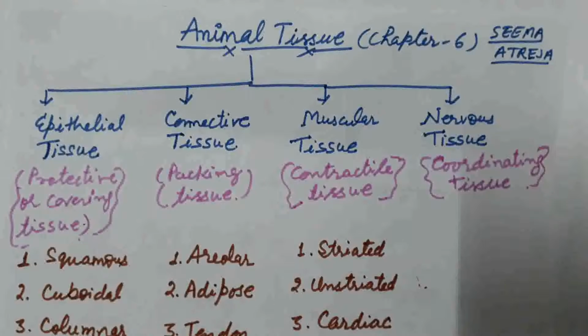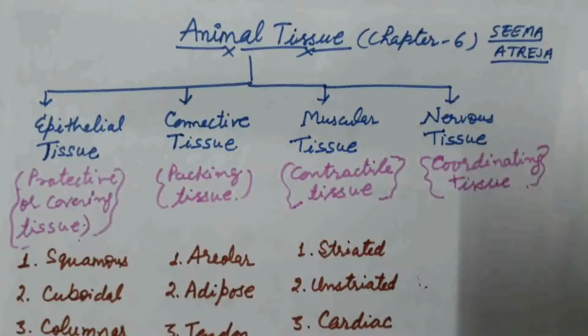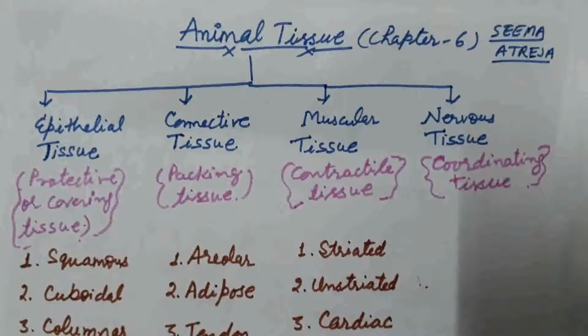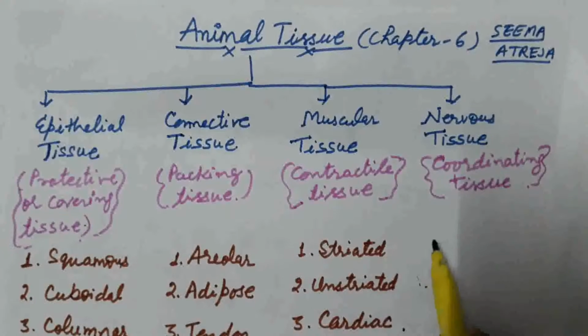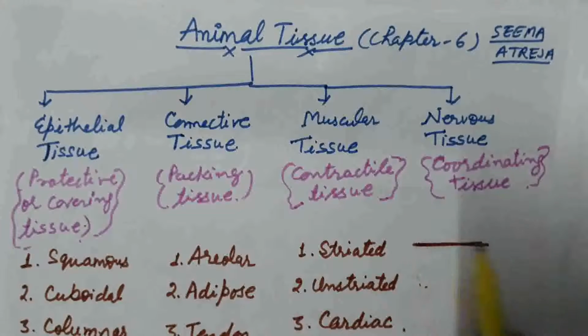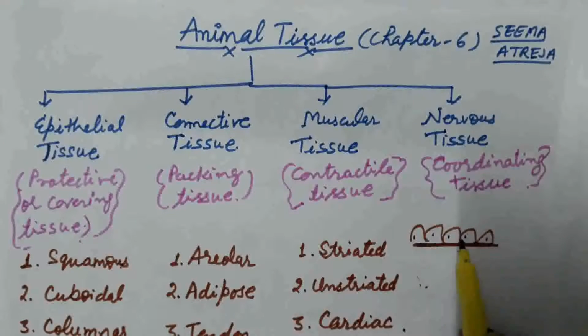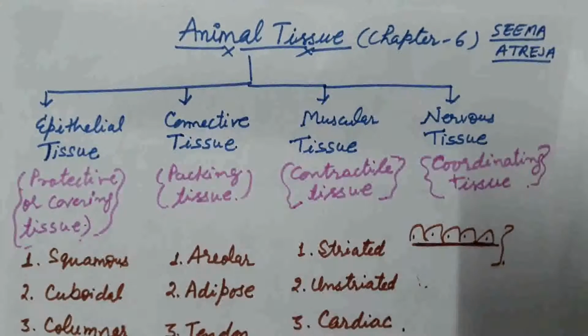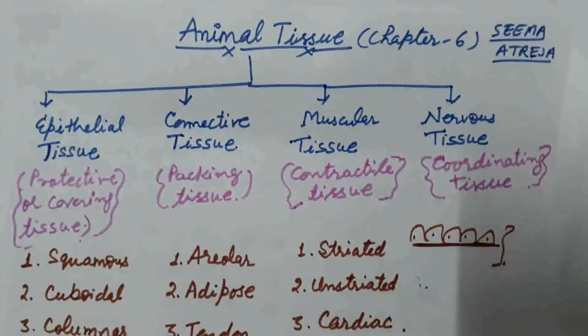Every epithelial layer rests on a membrane which is known as the basement membrane. This basement membrane is an extracellular fibrous membrane on which the epithelial layer is present. On the base there is the basement membrane, and on this basement membrane epithelial cells are present. This is how epithelial tissue forms the protective covering around the body organs.